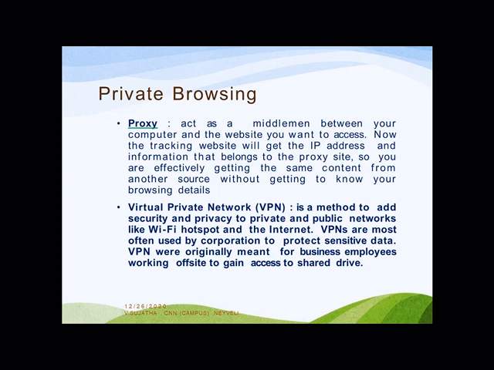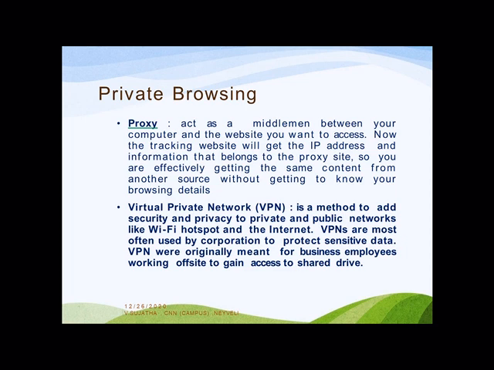Then another one is the proxy. A proxy acts as a middleman between the computer and the website you want to access. The tracking website will get the IP address and the information that belongs to the proxy site. Effectively, you are getting the same content from another source without the site knowing your browsing details. So through that also we can browse.